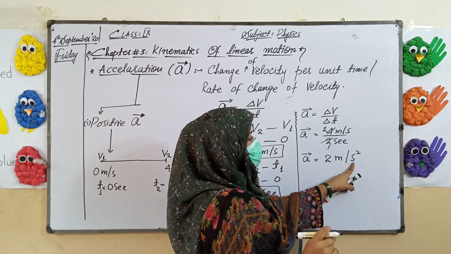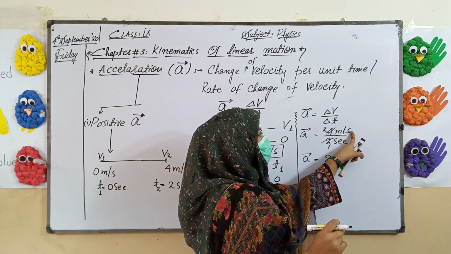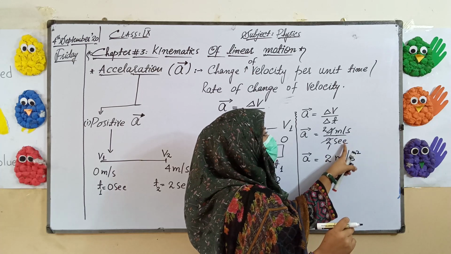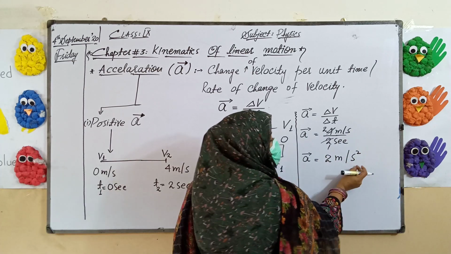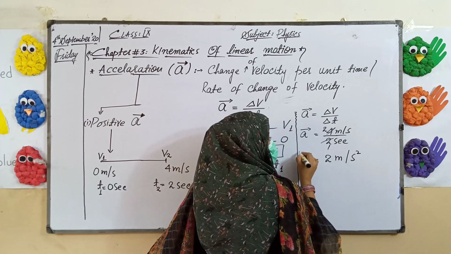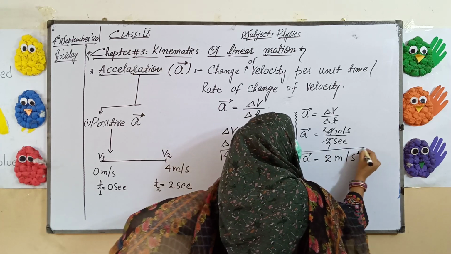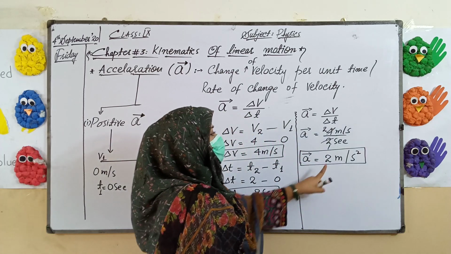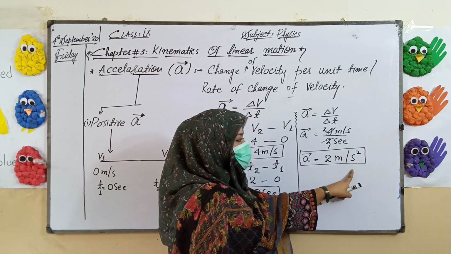How is it second square? Because here is the second of the velocity unit and here is the second of the time unit. They both will be multiplied, and when they are multiplied, it will be second square. So the unit of acceleration is meter per second square, and our answer here is 2 meter per second square.